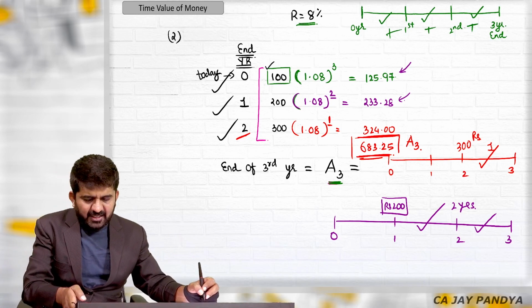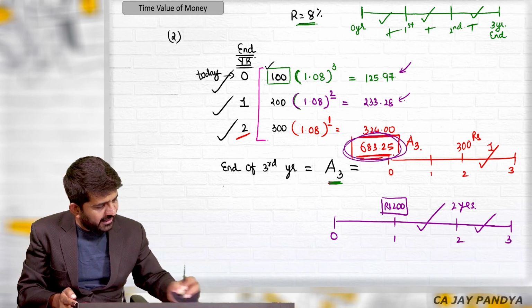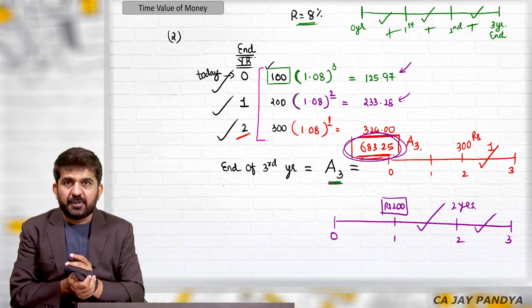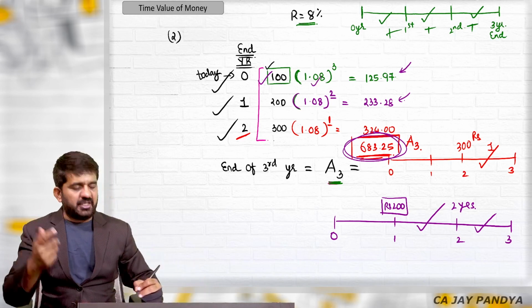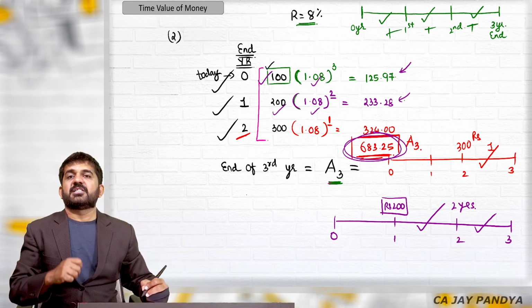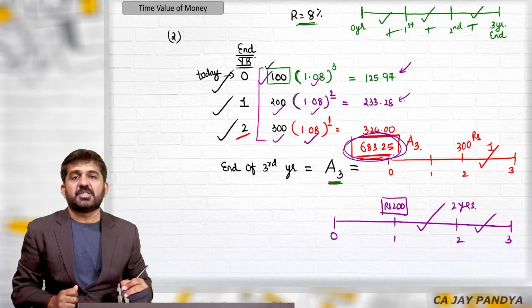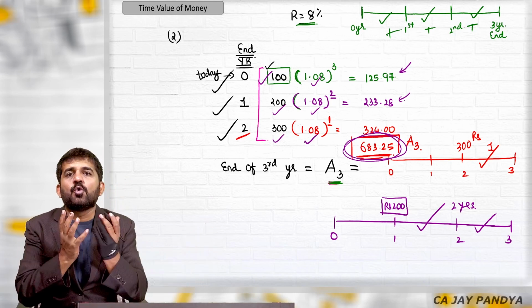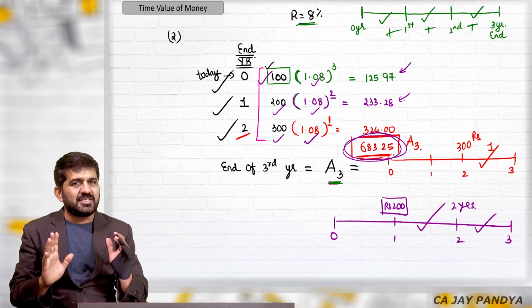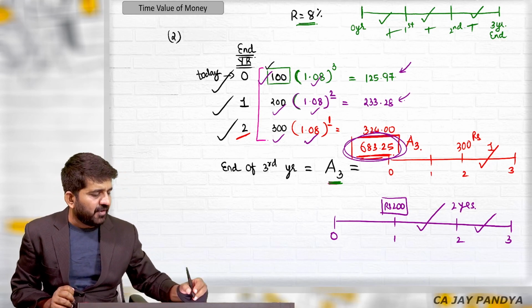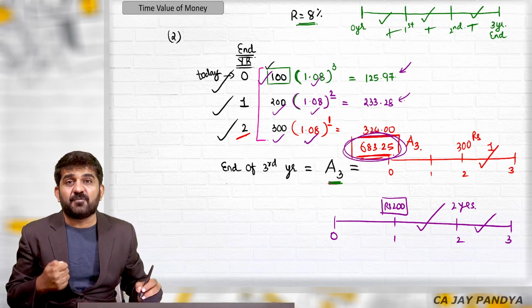Bank will be giving you 683.25 rupees. How? 100 rupees plus interest of 3 years, 200 rupees plus interest of 2 years, and 300 rupees plus interest of 1 year. Accumulated everything is 683.25.